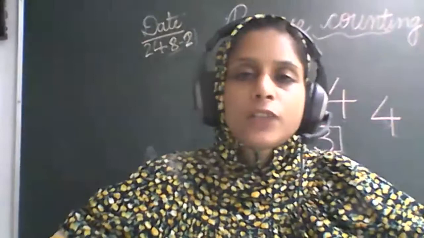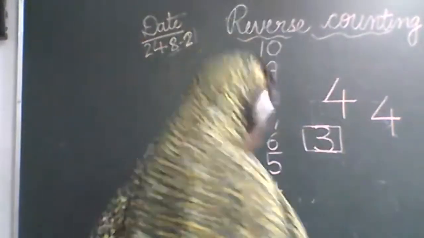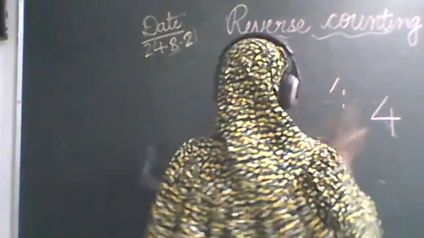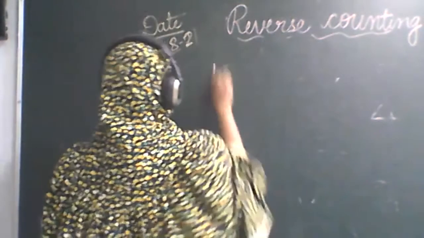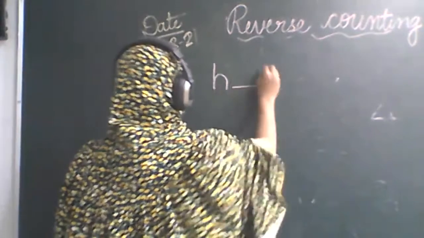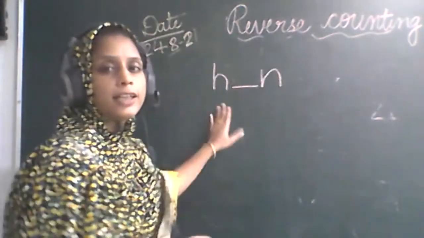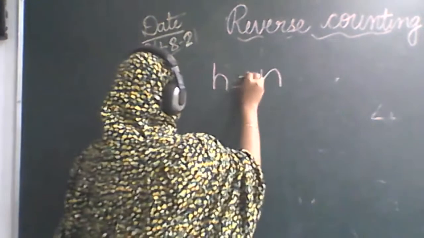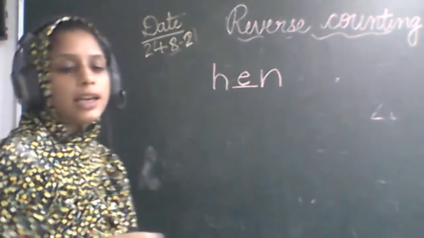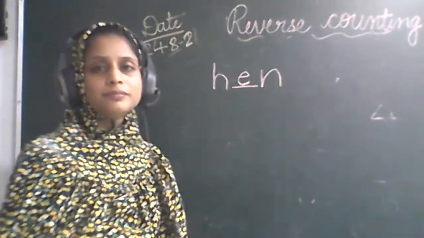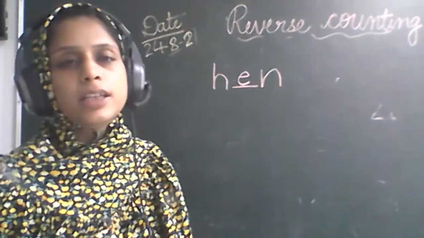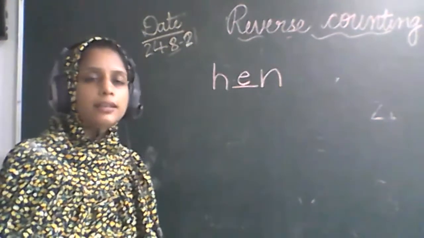So H is written, after H, E. You have to write E. H dash N. So hen लिखने के लिए we have to write E here. H E N, hen.